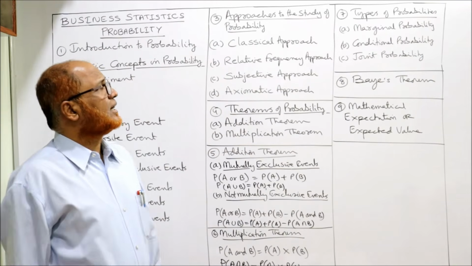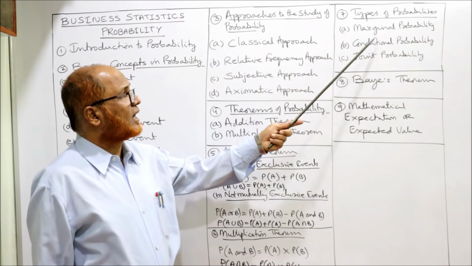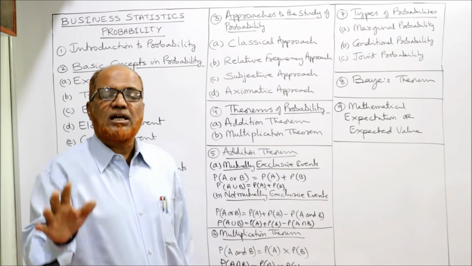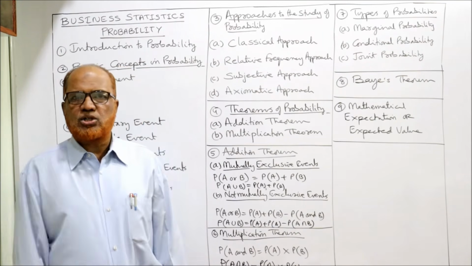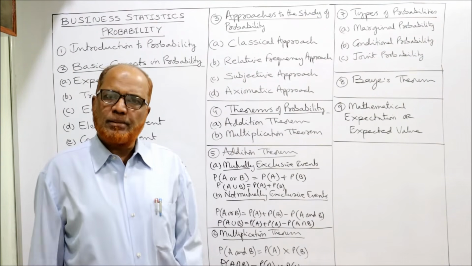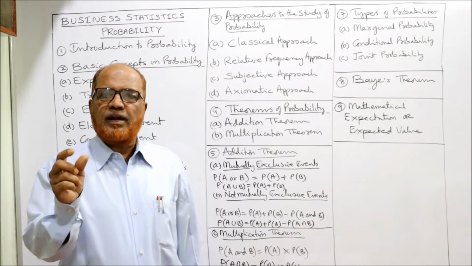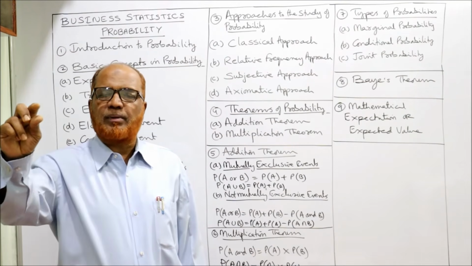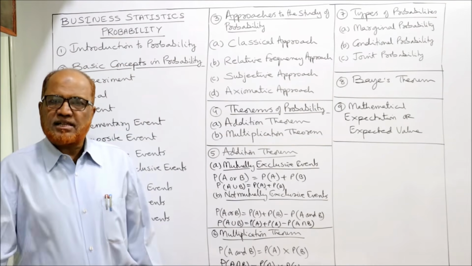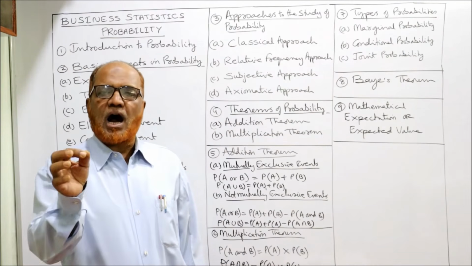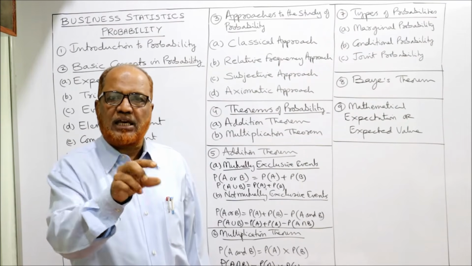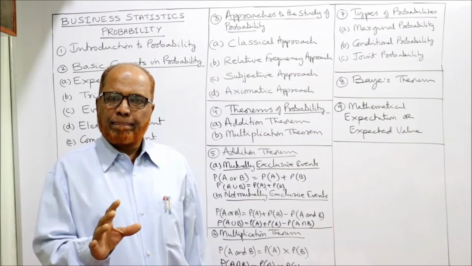Probabilities are divided into three categories: marginal probability, conditional probability, and joint probability. Marginal probability is called unconditional probability. No condition is attached. It's called simple probability. The marginal probability can be obtained by using the formula: number of favorable cases divided by total number of outcomes. Best example, when you pick a card from a pack of cards, what is the probability that it is a king?